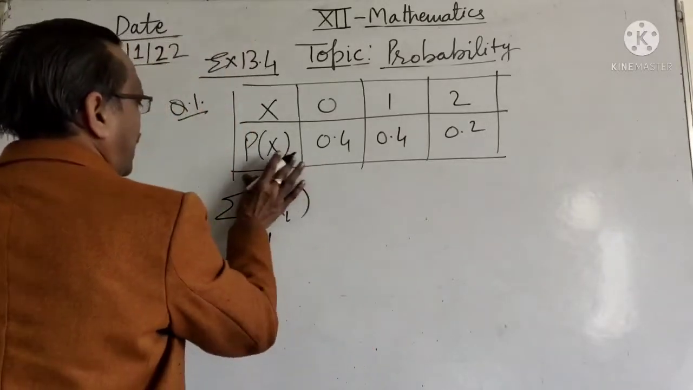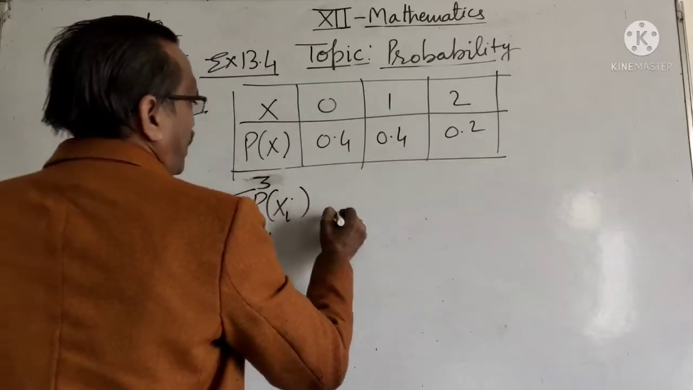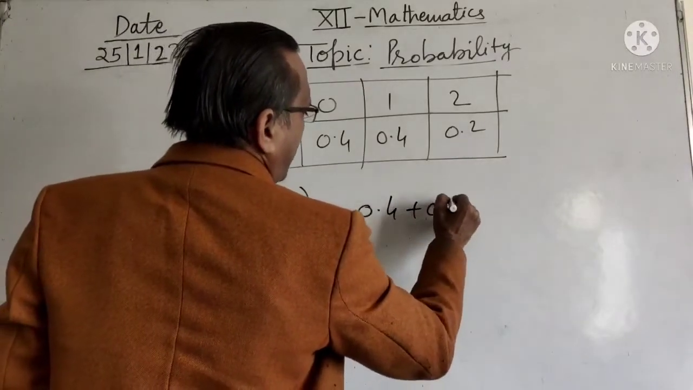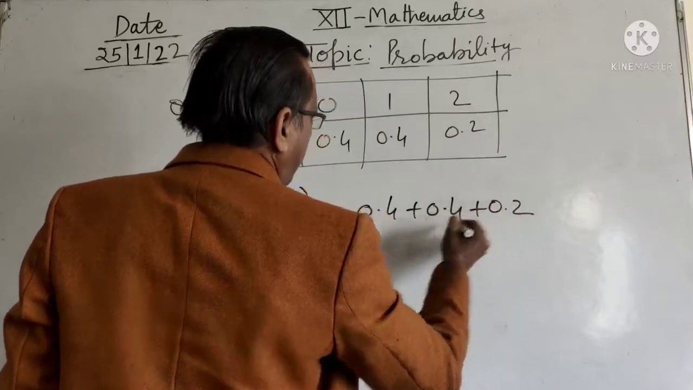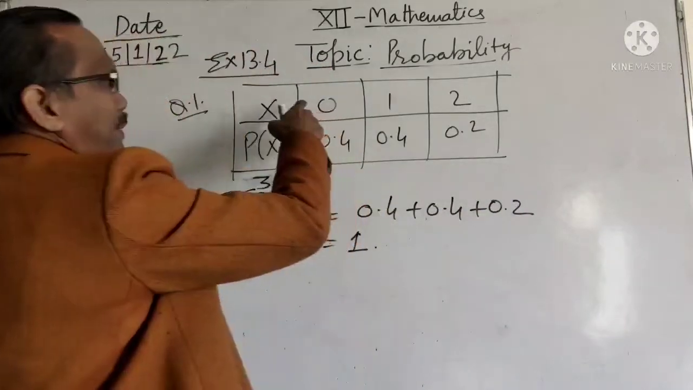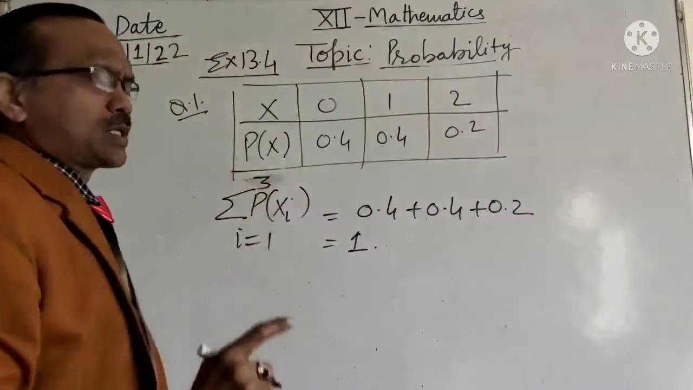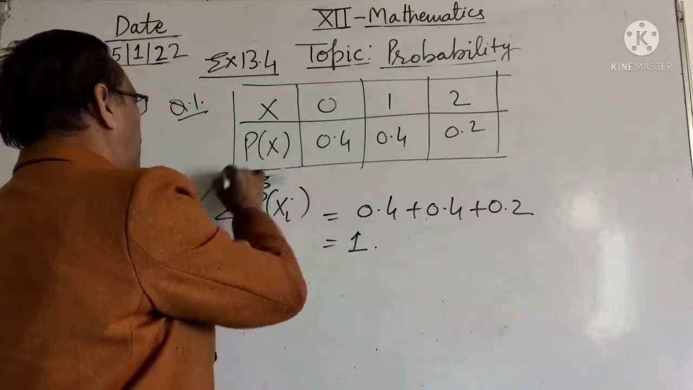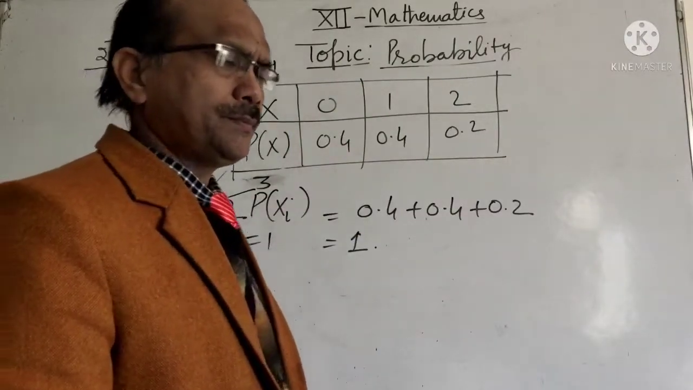So this is 3 here. 0.4 plus 0.4 plus 0.2 is 1. And the random variable is 0, 1, 2. So it is also correct. Hence this distribution is correct.